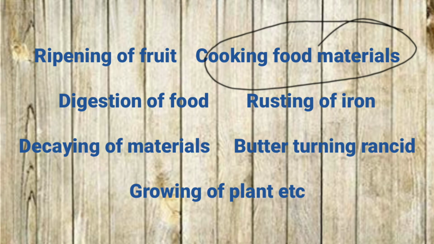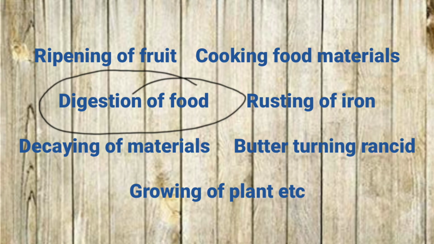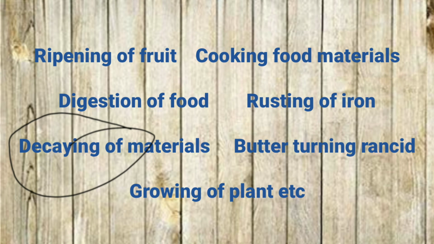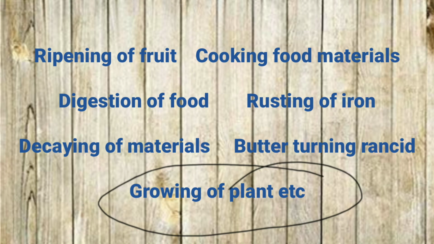Cooking of food, irreversible and chemical change. Digestion of food, irreversible and chemical change. Rusting of iron, irreversible and chemical change. Decaying of material, it is also irreversible and chemical change. Butter getting rancid, it is also irreversible and chemical change. Growing of plant, it is irreversible and chemical change.